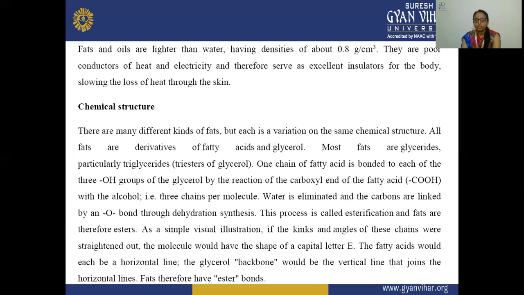As a simple visual illustration, if the kinks and the angles of this chain were straightened out, the molecule would have the shape of a particular letter, like E. If we straighten that chain, then they will form the structure of a capital E.